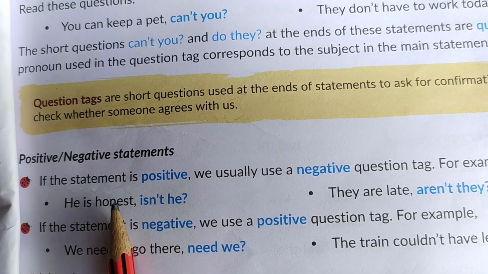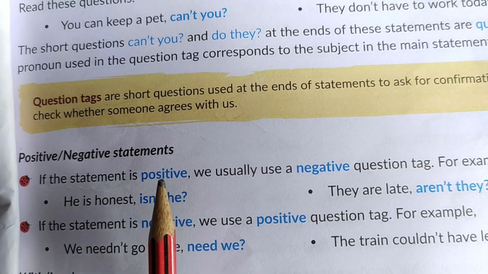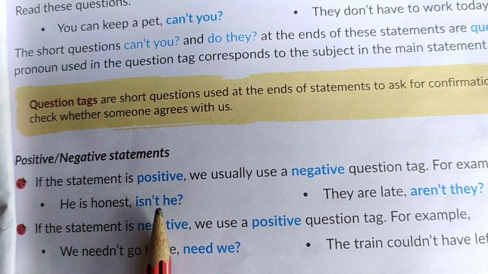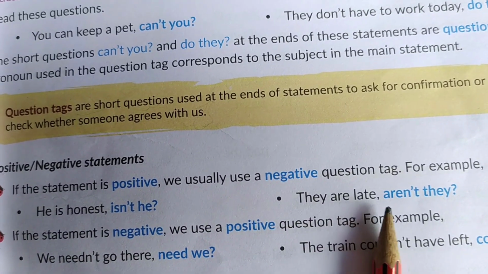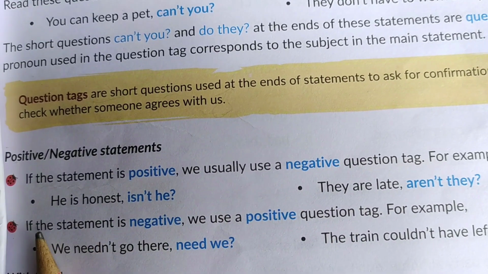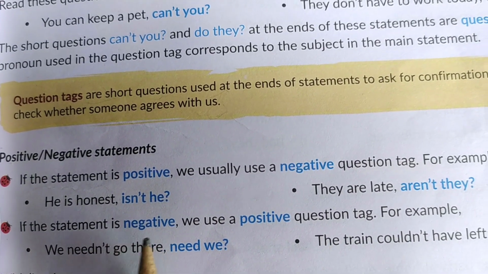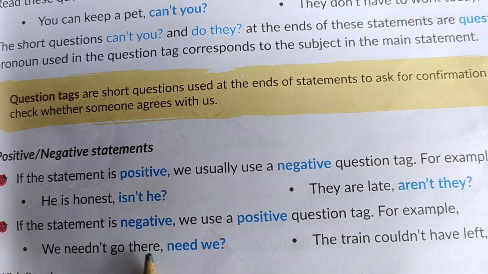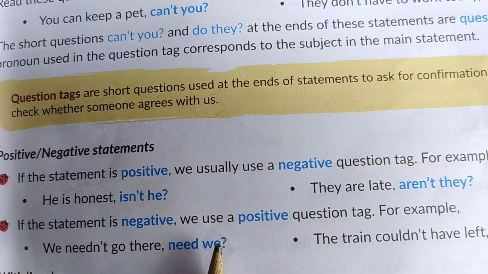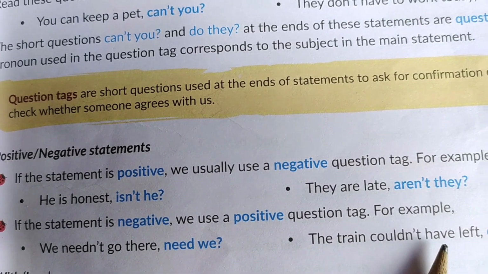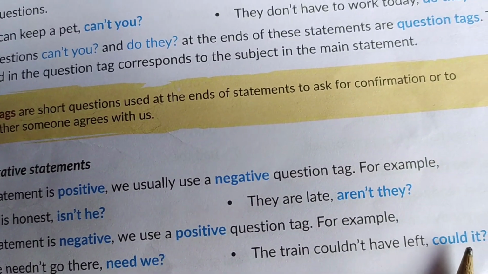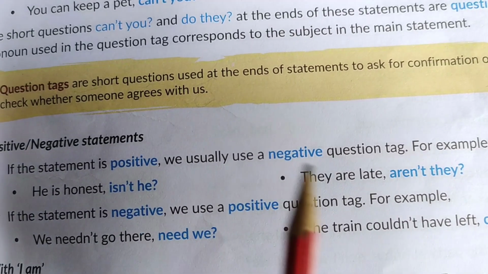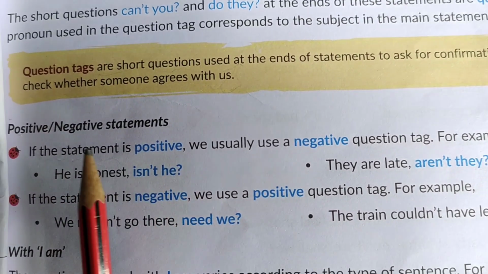For example, he is honest is a positive statement, so we write isn't he. They are late: aren't they. If the statement is negative, we use a positive question tag. We need not go there: need we. The train could not have left: could it. I hope you are getting it.